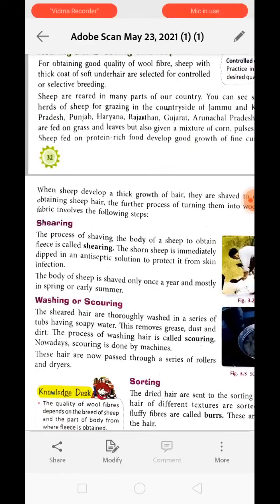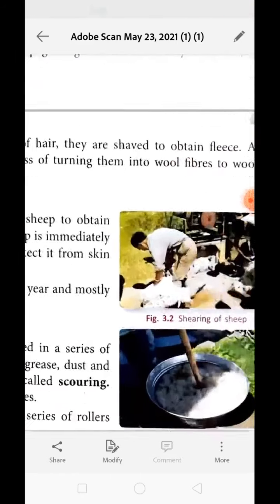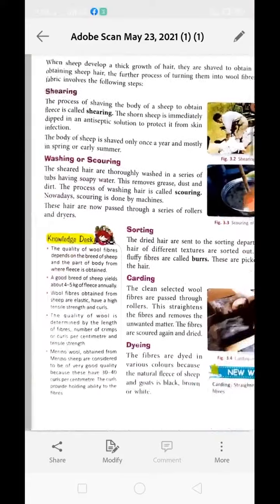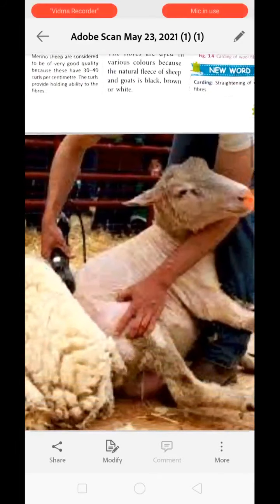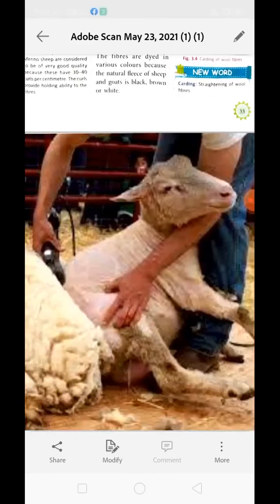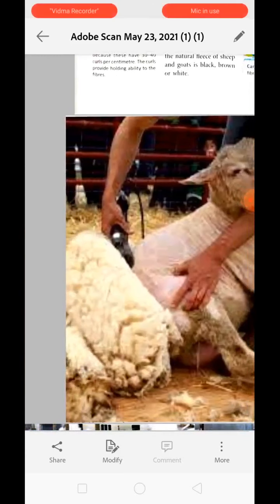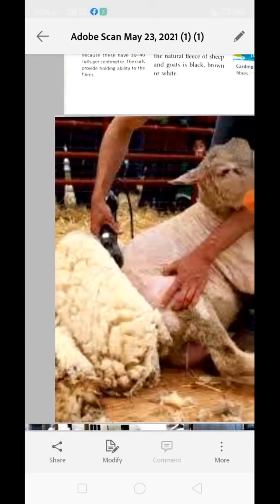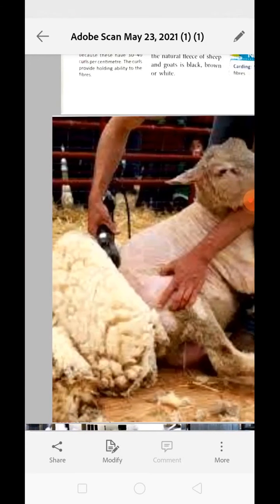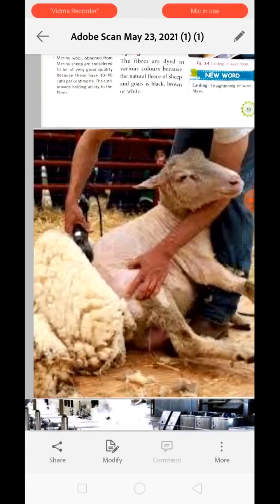The first step is shearing. Shearing means shaving the fleece of the animal. See over here, this is a sheep whose hair has been shaved like this. The process of shaving the body of a sheep for obtaining the fleece is known as shearing. So this is the process of shearing.